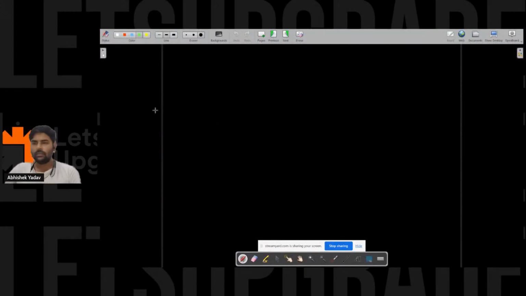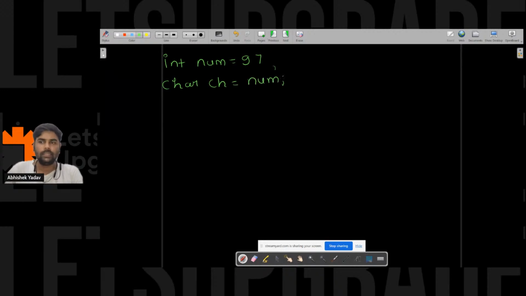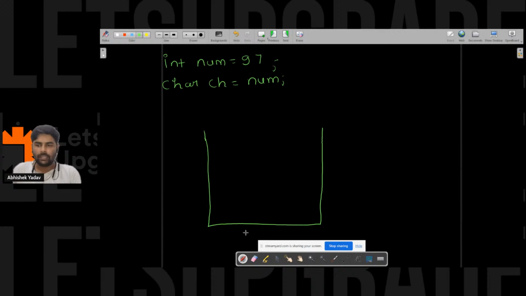So now we have changed the scenario, and in this scenario, we have int num is equal to 97 and char ch is equal to num, right? Now this is the scenario, and we are getting the error. So let's try to draw this part. This time we are having a container, and the container is a 4-byte container, and the name of the container is num here.